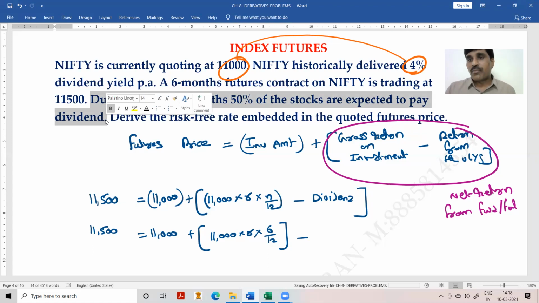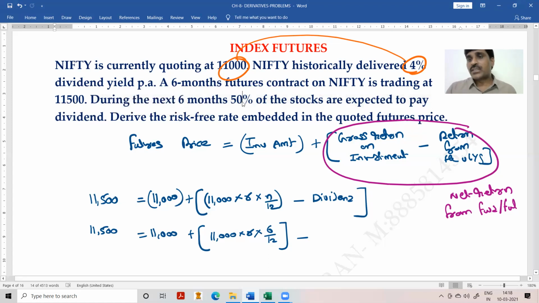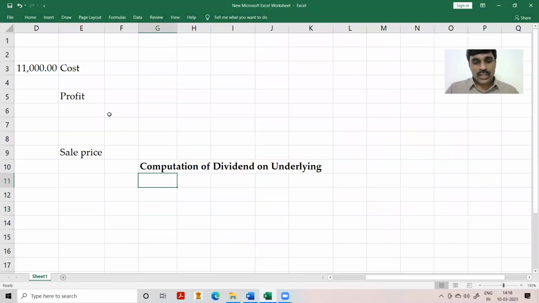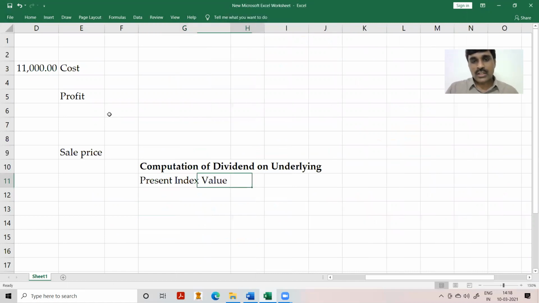But in reality, it may not be correct. So therefore, this problem says only 50% of the stocks are expected to pay dividend, not all the stocks. So the present value of the index, today's index value. So what is the present index value? 11,000. The present index value is 11,000.